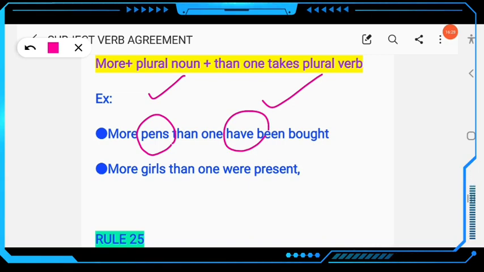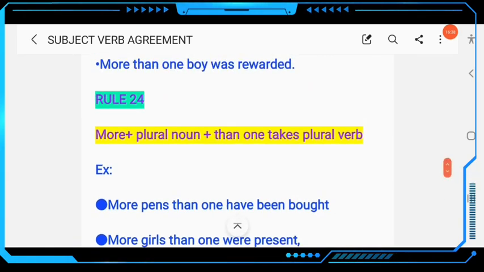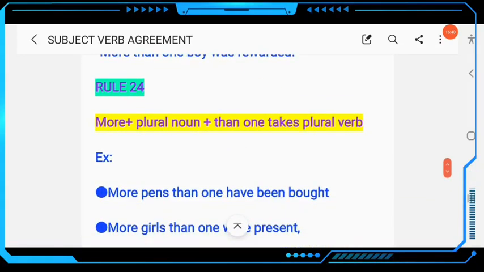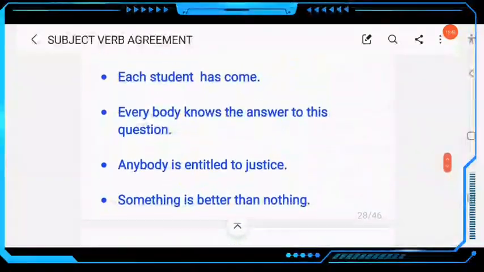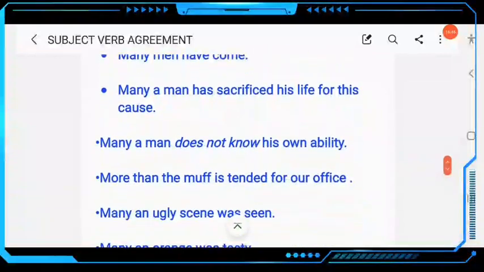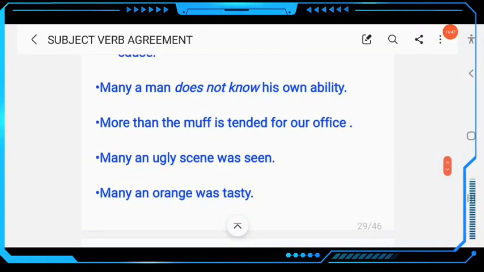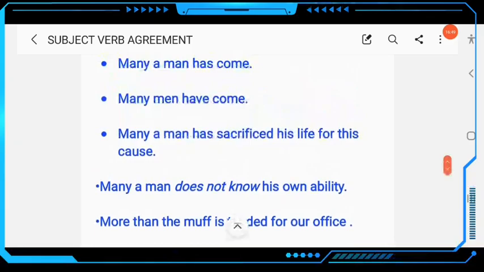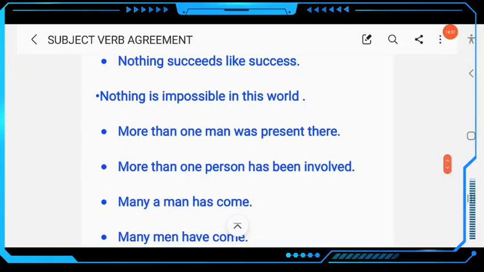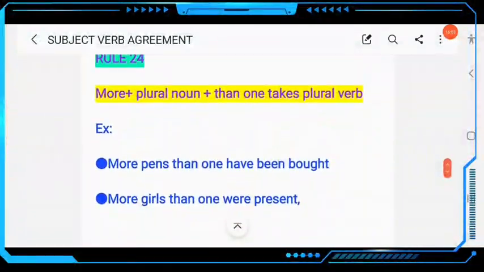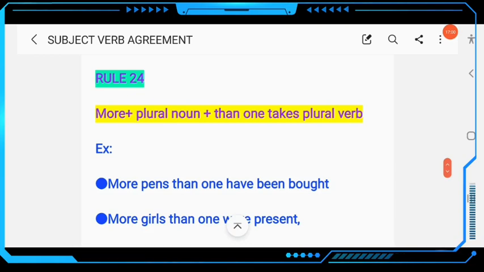Similarly, more girls than one were present. Don't write was. Clear? You should not be confused between rule number 23 and rule number 24. Here, more than one man, more than one person, but there, more plus noun plus than takes a plural verb. Clear? So this is about rule number 24.